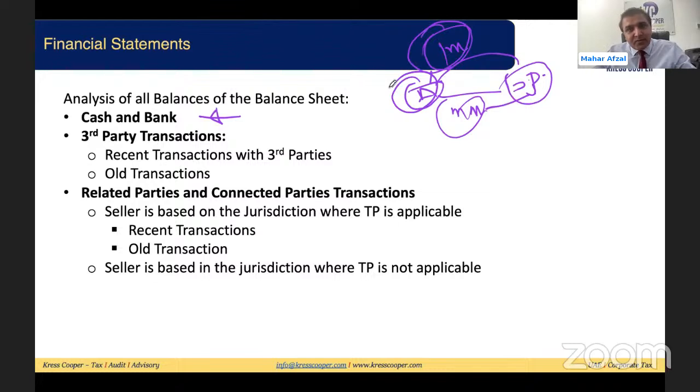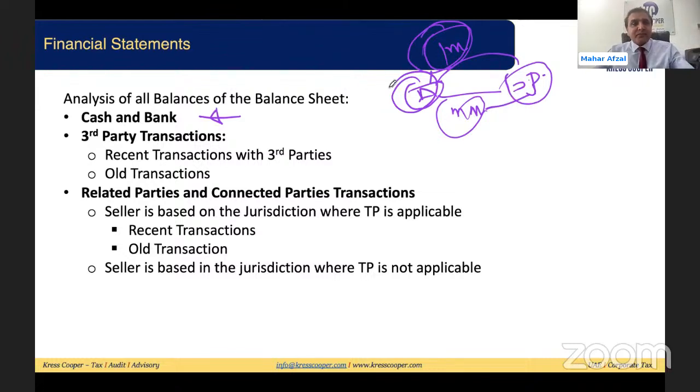This is quite obvious. For sure, B will not be selling anything below the market value, and A will not be ready to take the machinery above the market value. So whatever price is reflected in the financials of A, it will be the market value. Once this is the market value and a recent transaction, we will not be required to make any adjustment unless something unusual is happening.